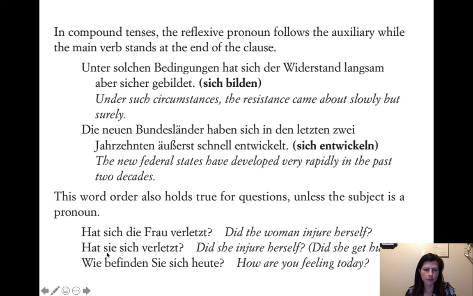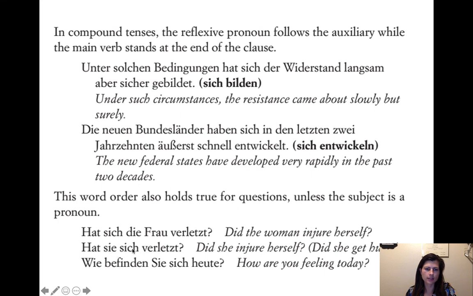But that's where the reflexive pronoun is a pronoun. But then imagine we're going to have the subject as a pronoun as well. Die Frau, it's a noun here, but imagine we want to use a pronoun instead of the noun. Hat sie sich verletzt? Did she injure herself? So now we've replaced die Frau with the pronoun sie, and then it goes in a more expected word order, I think.